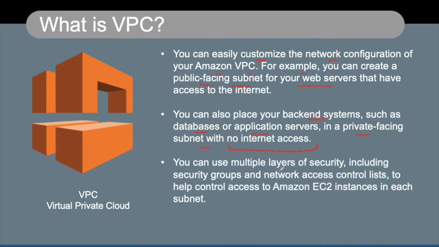We can also have multiple layers of security including security groups and the network access control list, or NACL, as we call it, which help control access to the Amazon EC2 instances in each subnet. So we can have multiple levels of security with the security groups and NACLs, and we can allow who should be able to access EC2 instances and other AWS resources.